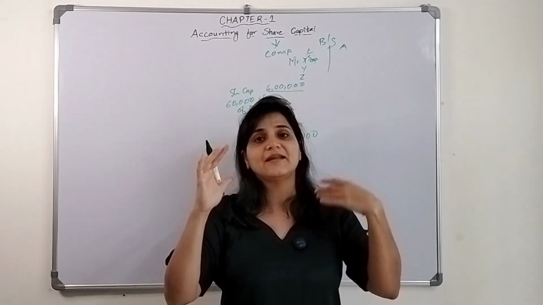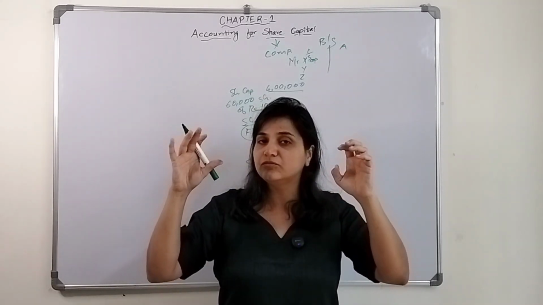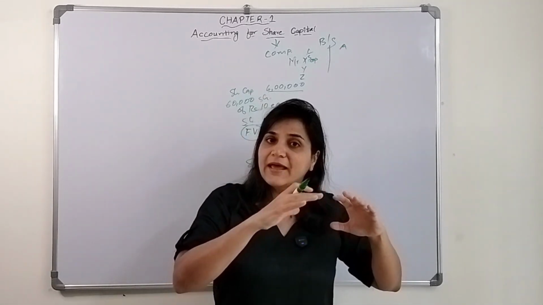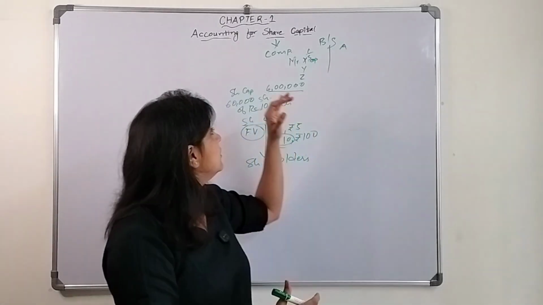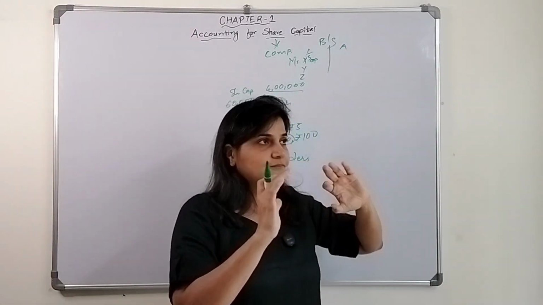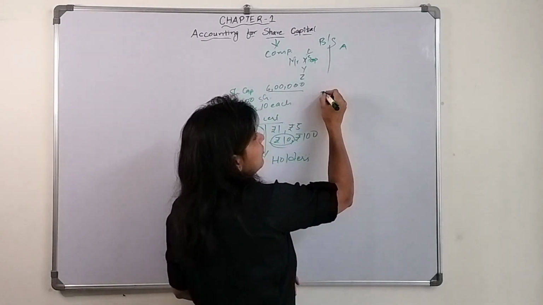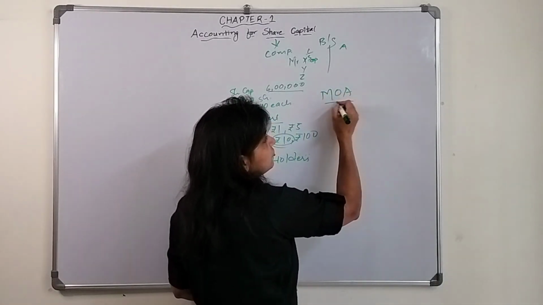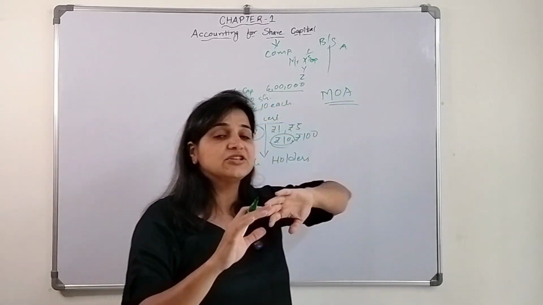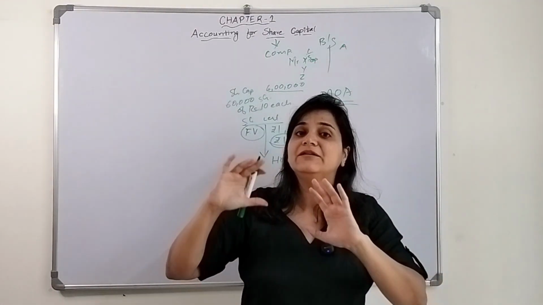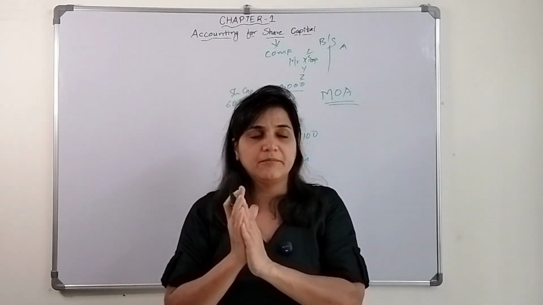By the Companies Act as well as SEBI. These are the two major governing bodies who direct them. There are certain rules and regulations they need to follow. Similarly, there is a thing called the memorandum of association. In this memorandum of association, it is mentioned how much capital that particular company will demand from the public.